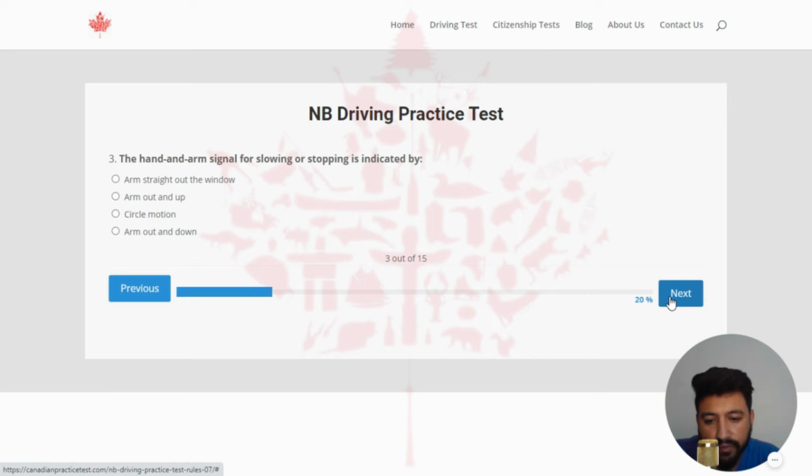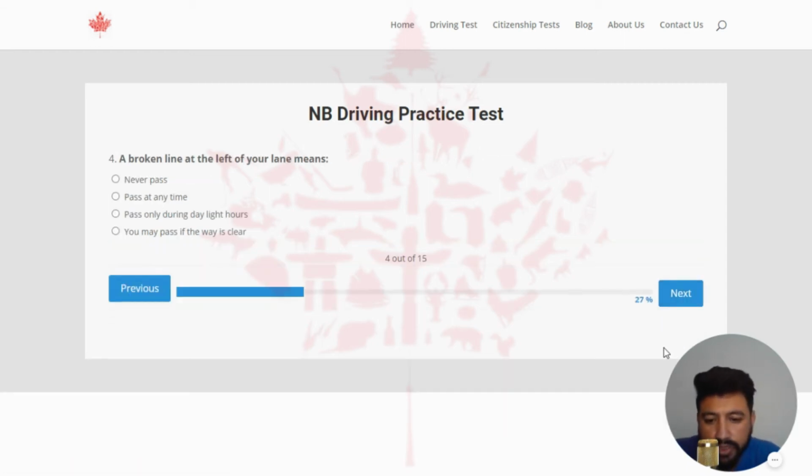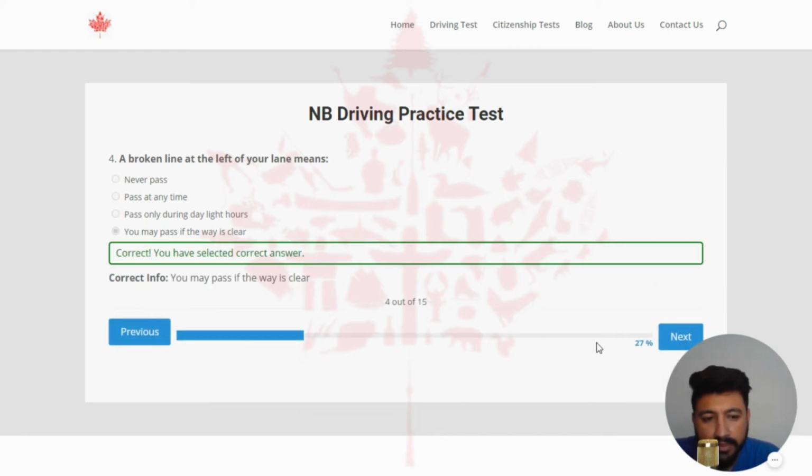The third question of quiz number 7 is the hand and arm signal for slowing or stopping is indicated by. The right answer of this question is arm out and down. So let's click on the fourth one. Next, the fourth question is a broken line at the left of your lane means. The right answer of this question is you may pass if the way is clear. So I'm going to click on the last option, which is looking like the right one. Yeah, this is the correct one.